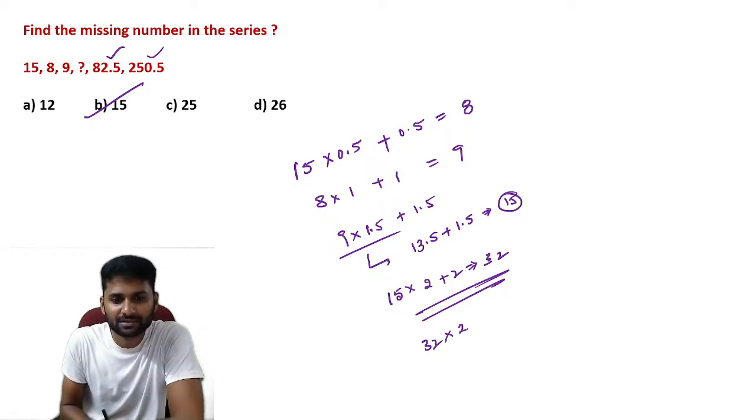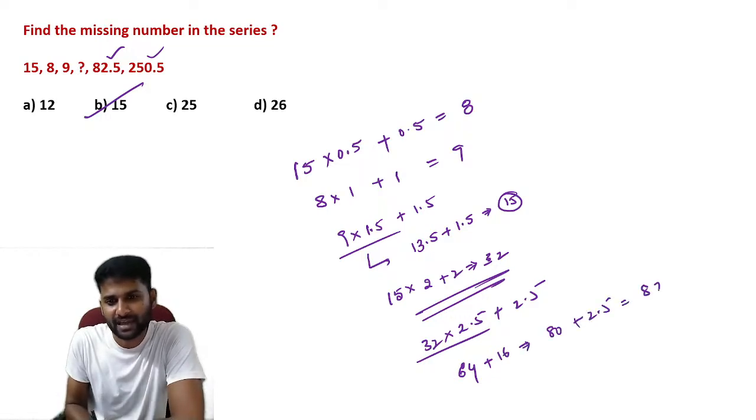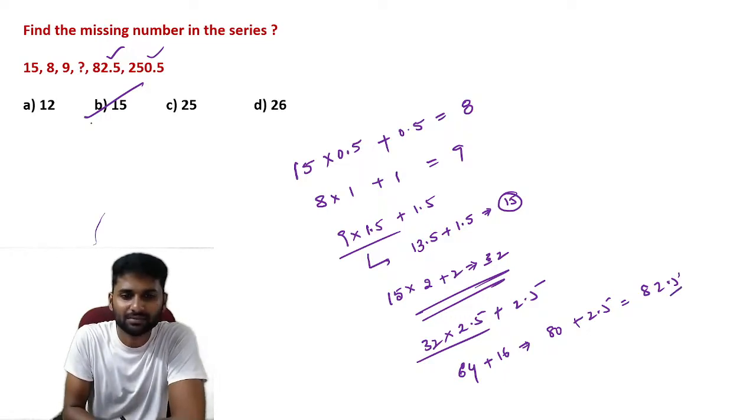Let's check with 32 into 2.5 plus 2.5. So 32 into 2 is equal to 64, and half of 32 is equal to 16. Then it becomes 80 plus 2.5, which is 82.5. Guys, they missed one number.